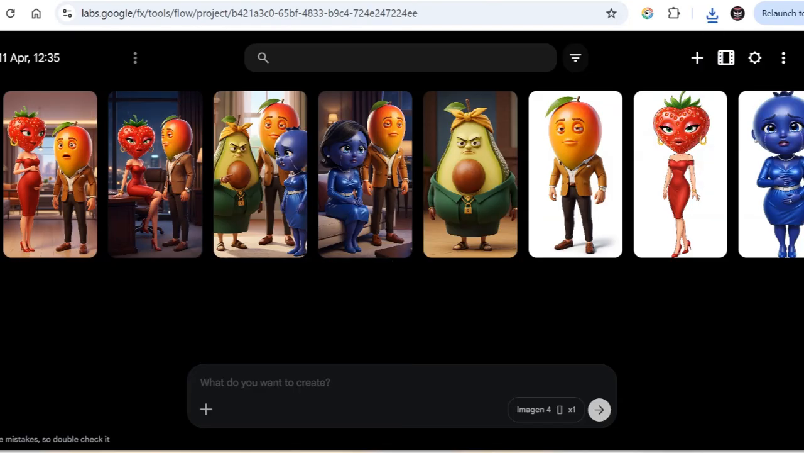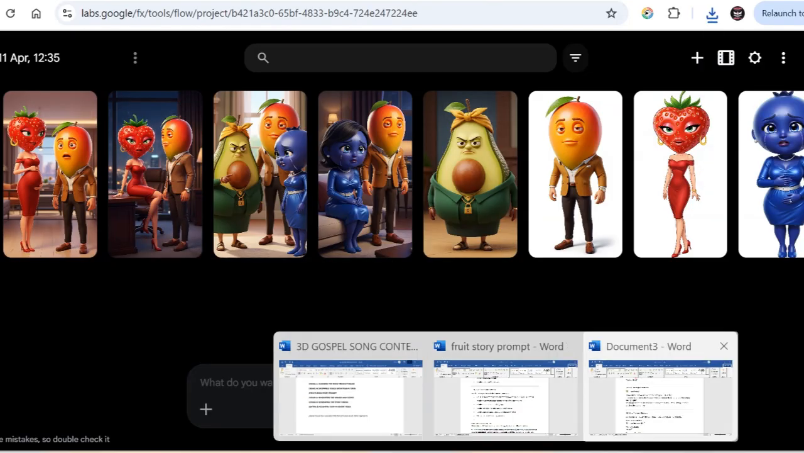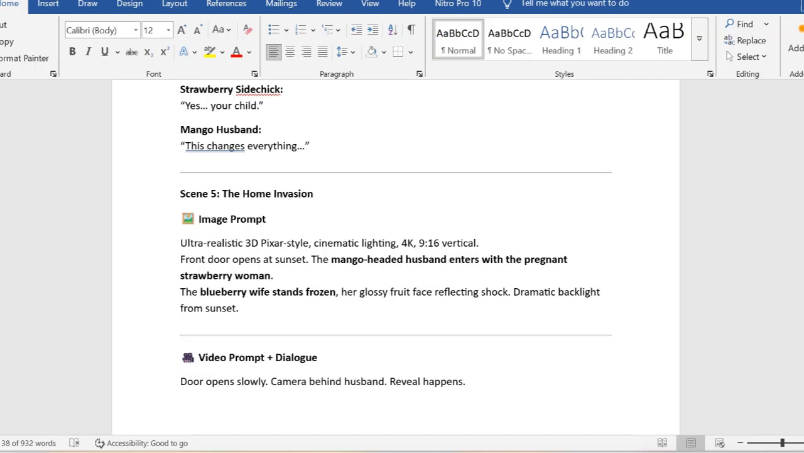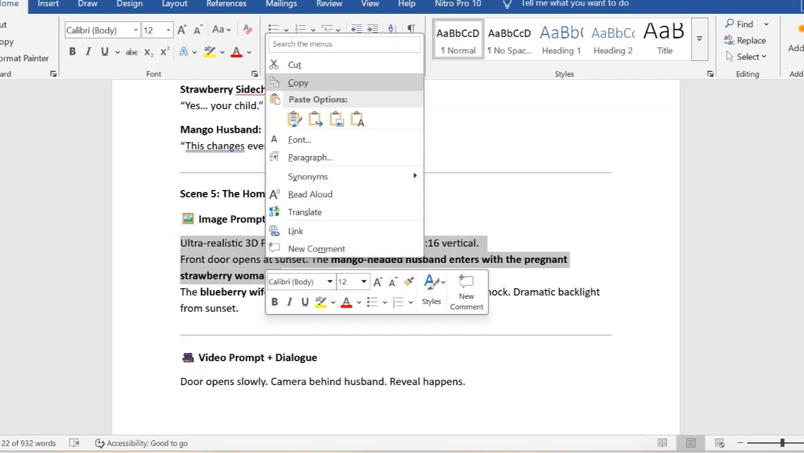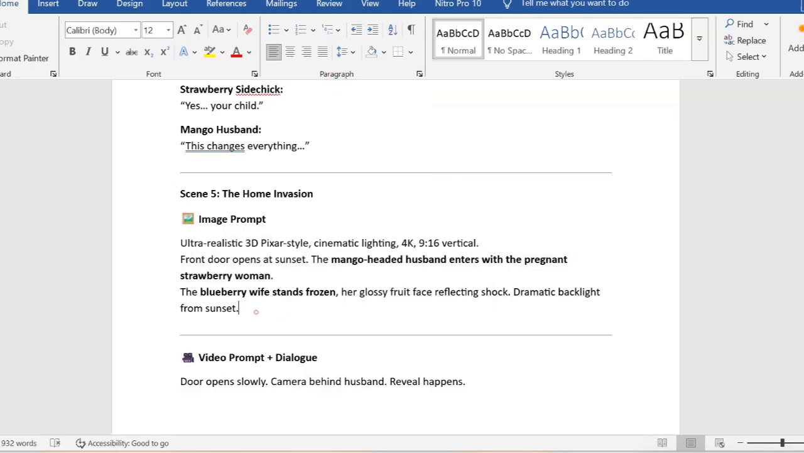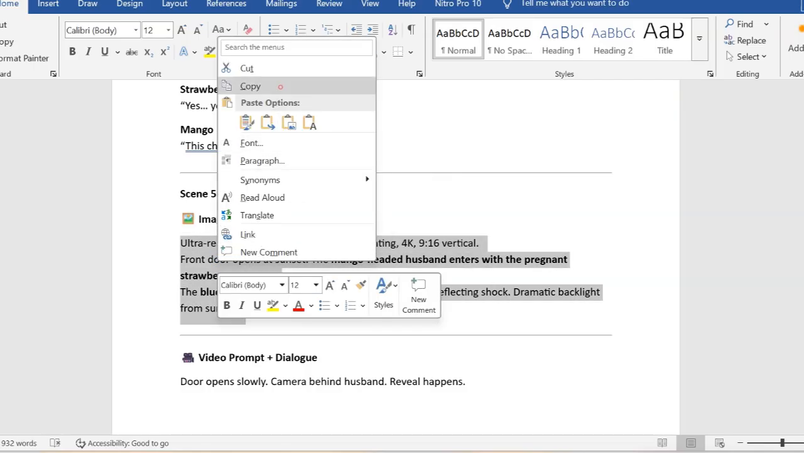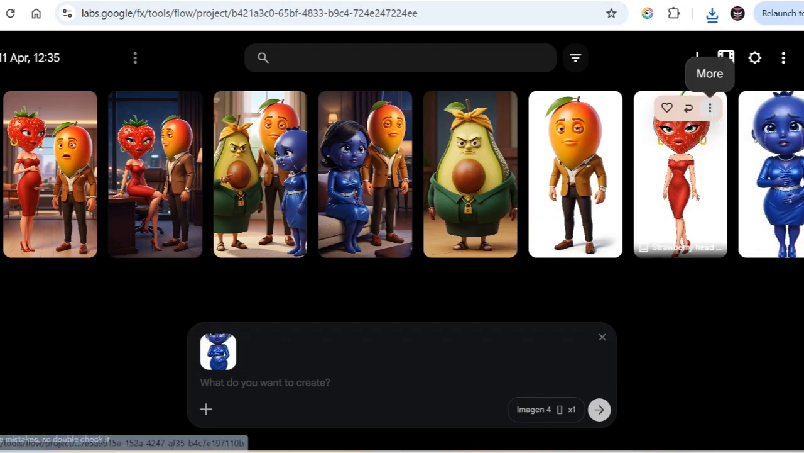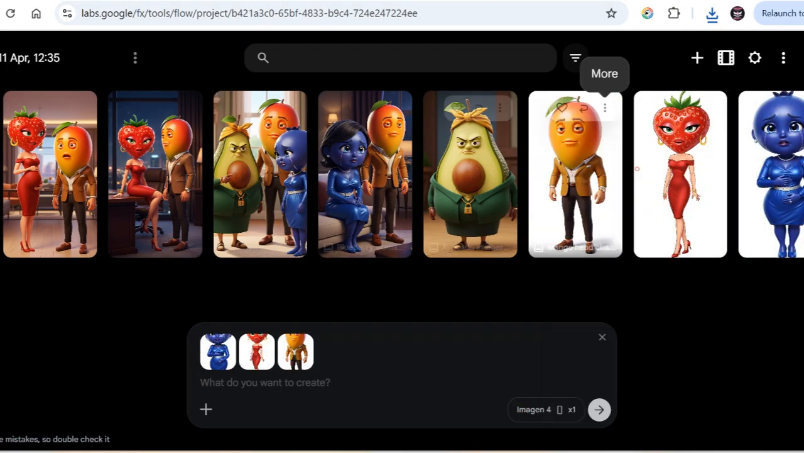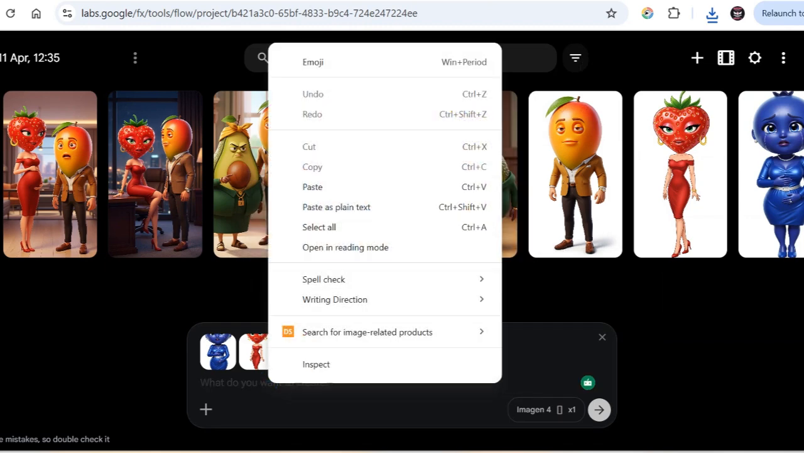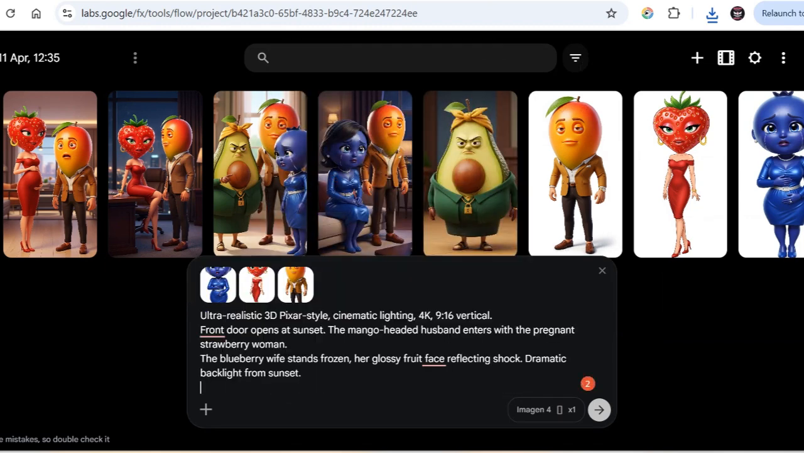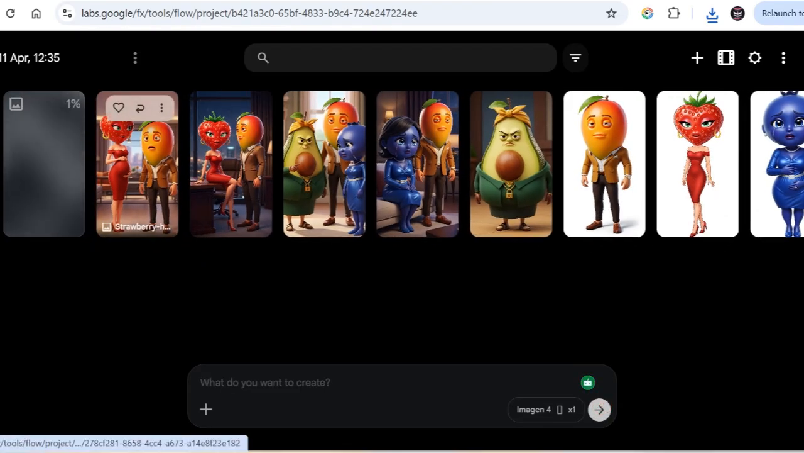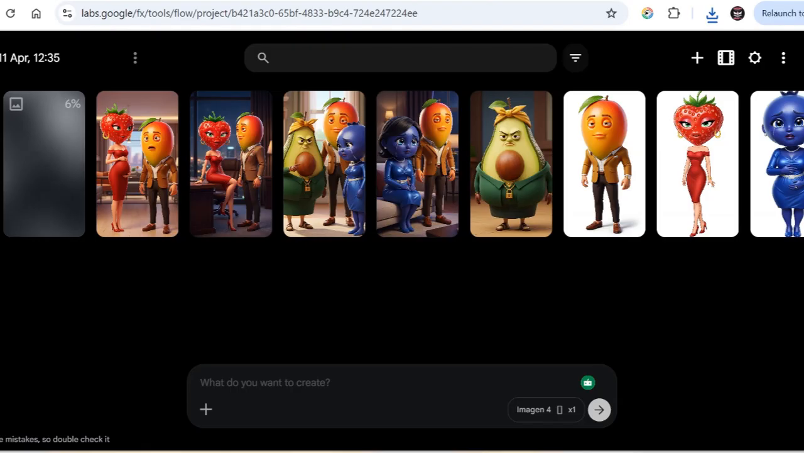Okay, so let's continue creating images. Okay, image 5. Okay, this is the mango husband with the blueberry wife. Oh, bless her. So there, the blueberry wife is there. You add some prompts. Always proofread the people in your scene. It makes it easy for you to know who to bring into the prompt. So here we have the strawberry, we have the blueberry, and we have the husband. So you go ahead and generate your images this way, step by step.